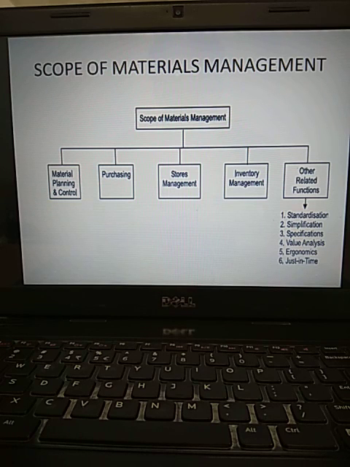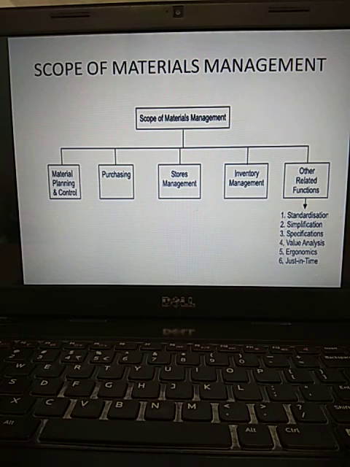So broadly, materials management is subsegmented into 5 parts: material planning and control, which is material requirement planning, purchasing the material, stores management, inventory management, and other related functions. Regarding inventory management, you are going to understand it exclusively in the last unit, the 5th unit.